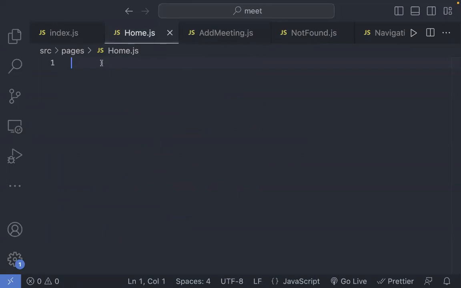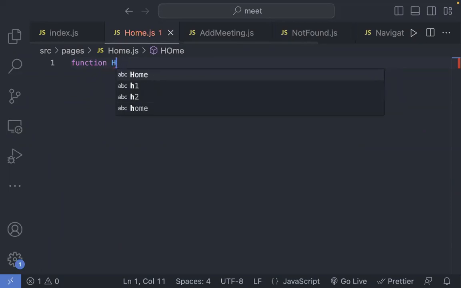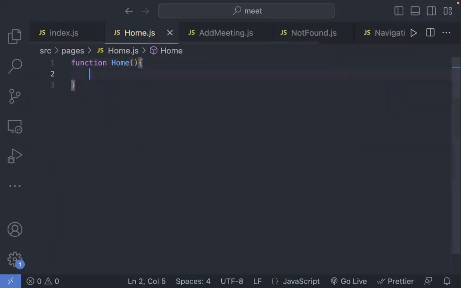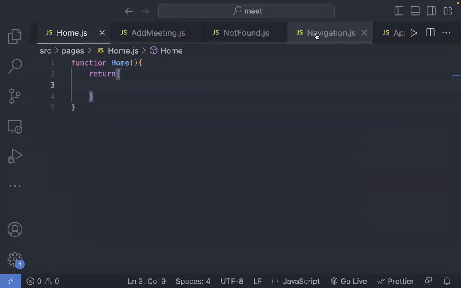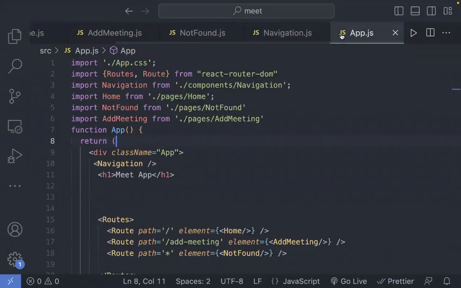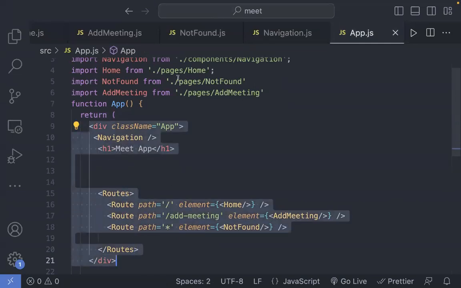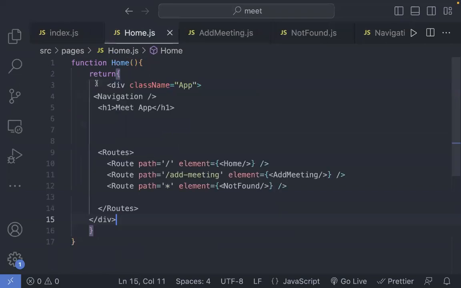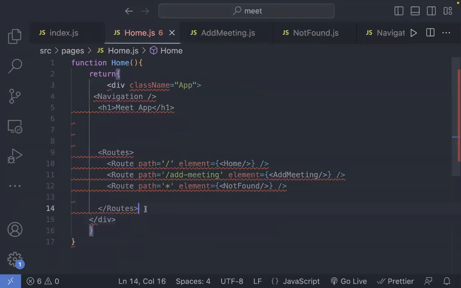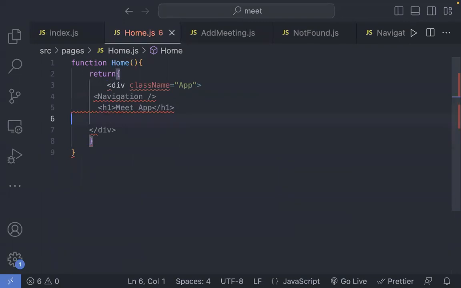So let's quickly do it. We have this function that's going to be home. Return, and let me go on this, and I'll just copy this for now. Or I can even copy this much. I can put all of that, and I will just remove all of this over here.